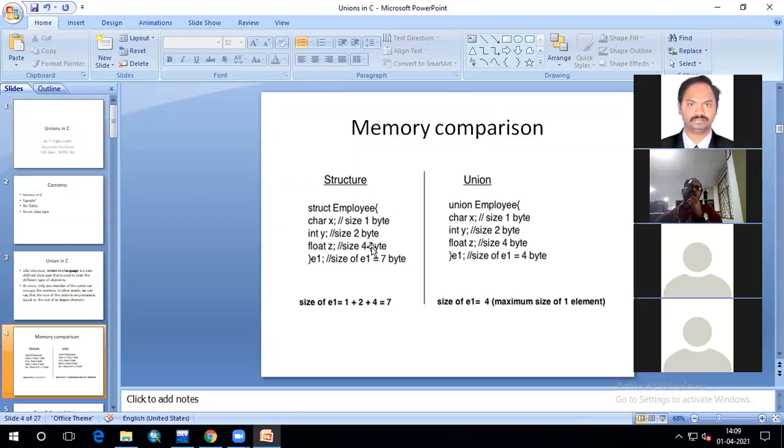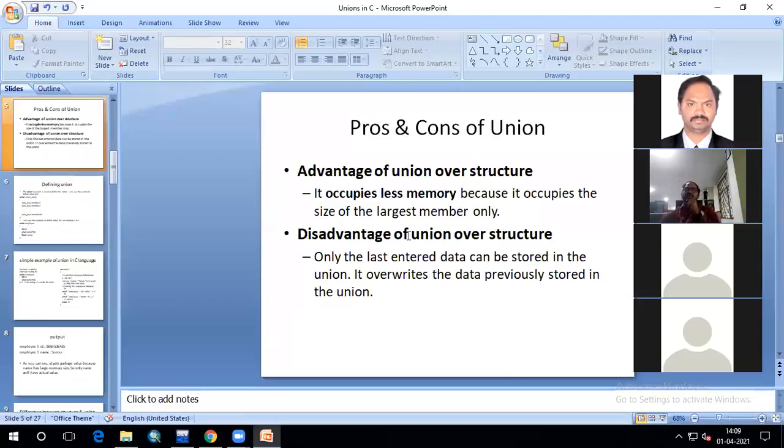That is the difference. Here, each individual variable is allocated a different location, and you can store as many values as you can. But here, at a particular time, the memory will have only one variable value. So that is the difference. Now let us see the advantages and disadvantages of these unions.